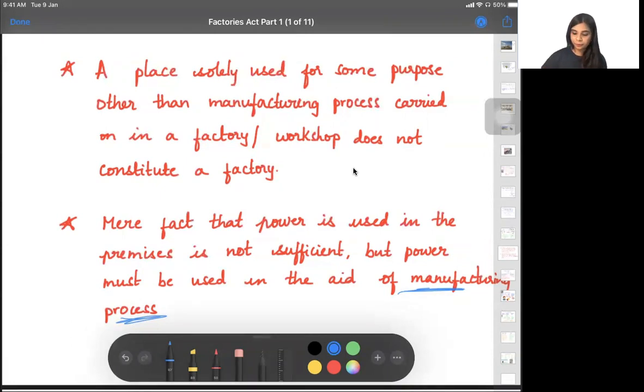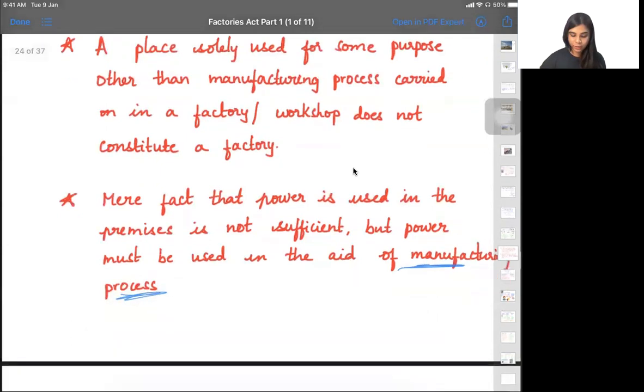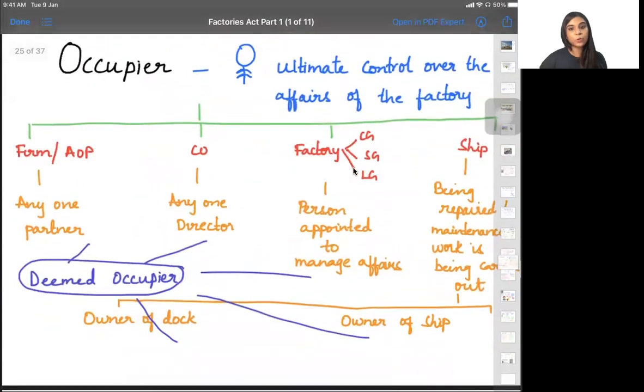Clear? Yes, ma'am. Okay, so moving ahead, we need to understand who is an occupier, because whatever things that the Factory Act says, this occupier is the person who is responsible to implement such things in the factory. So who is this occupier? Whoever has the control of the factory, he will be called an occupier.